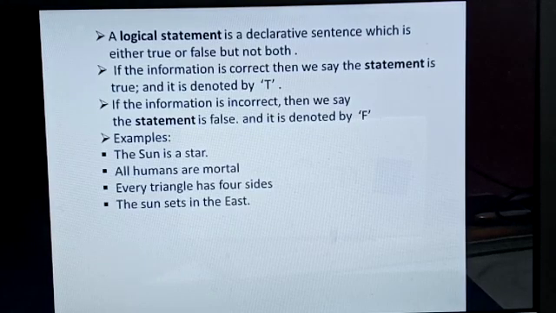here are some examples. The sun is a star. All humans are mortal. Every triangle has four sides. The sun sets in the east.